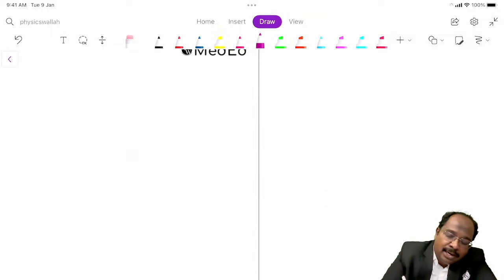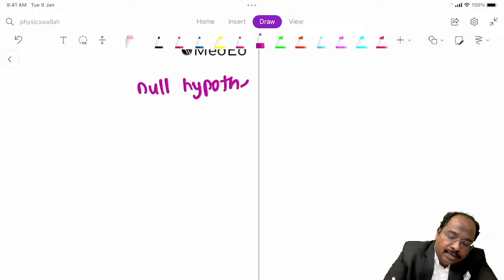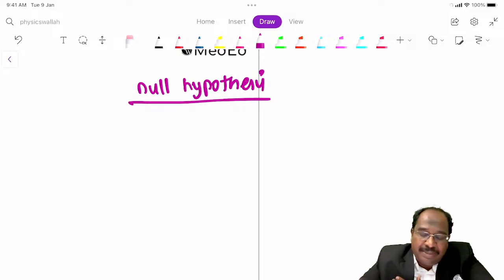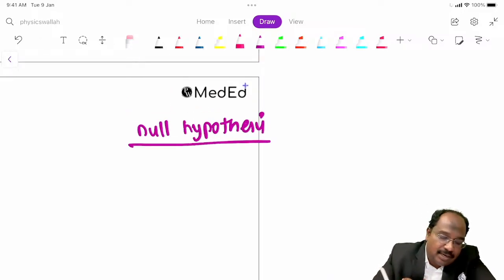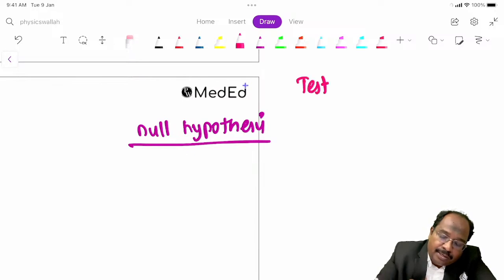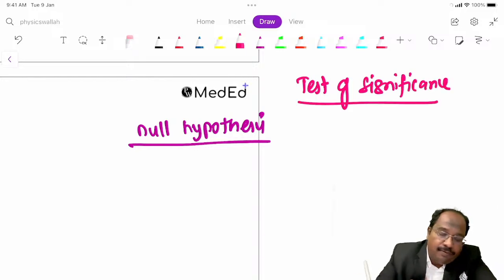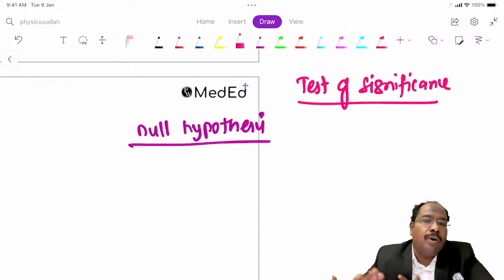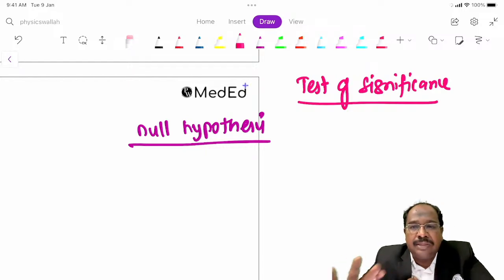First is, what is null hypothesis? Suppose I have two drugs available. I want to check whether one drug is better than the other drug. So I can do some test of significance. Where will you use this null hypothesis? We will use it during test of significance. Suppose I have two drugs and I want to prove one drug is better than the other, so I can use this null hypothesis.